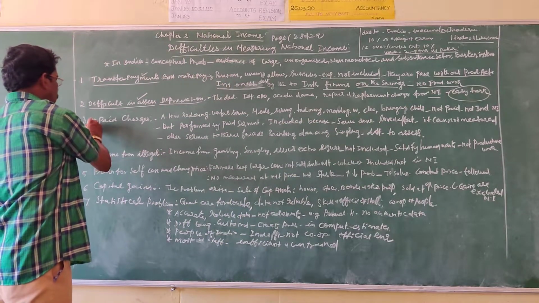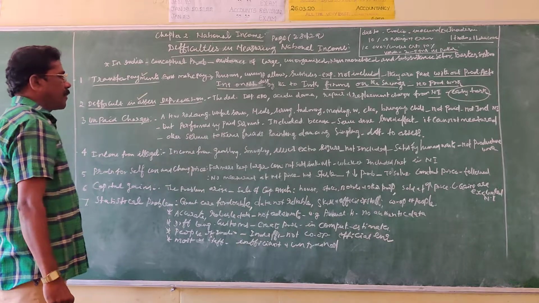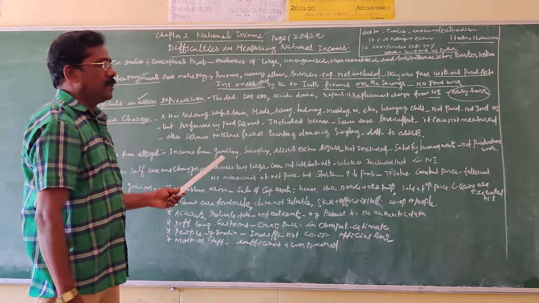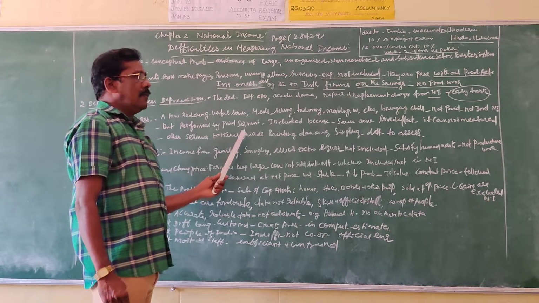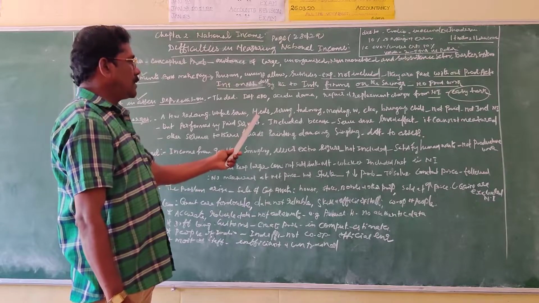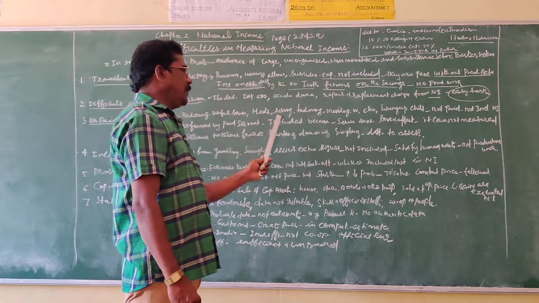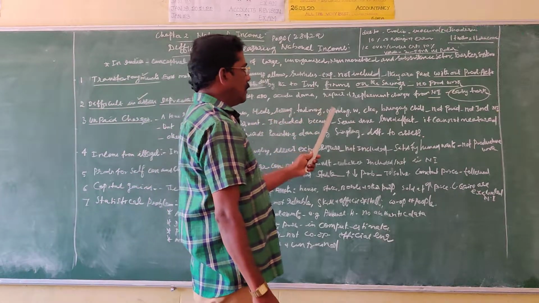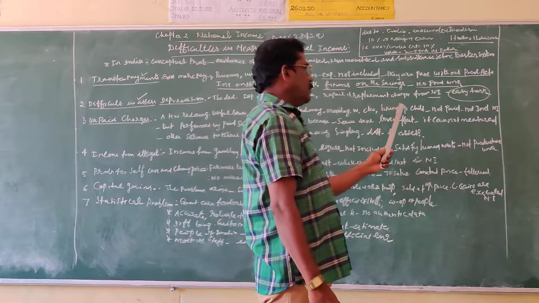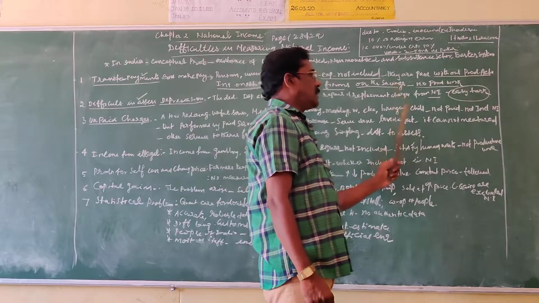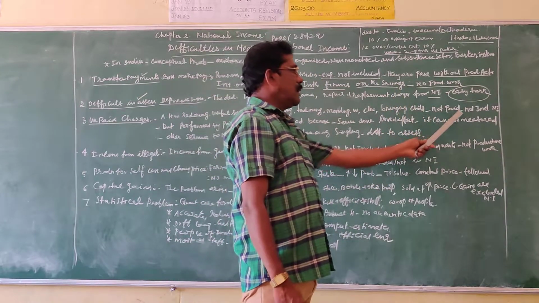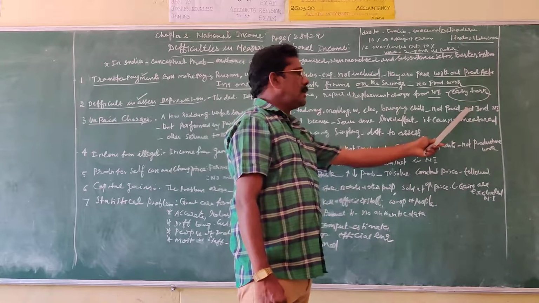Number 3, unpaid services. A housewife renders valuable and useful services by way of activities such as preparation of meals, serving, tailoring, mending, washing, cleaning and bringing up their children. These are all unpaid services, not counted as productive activities.